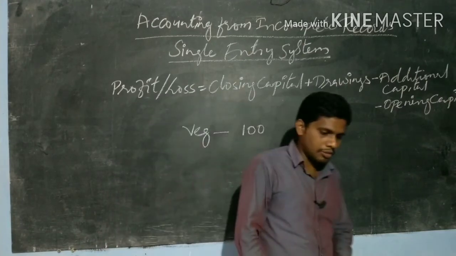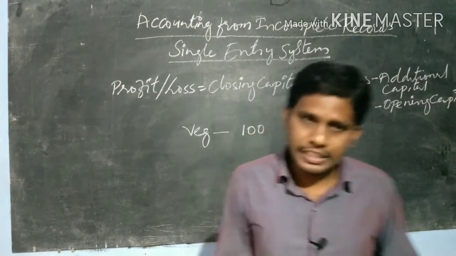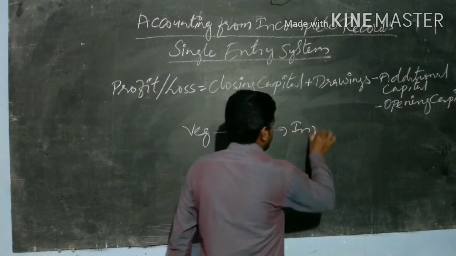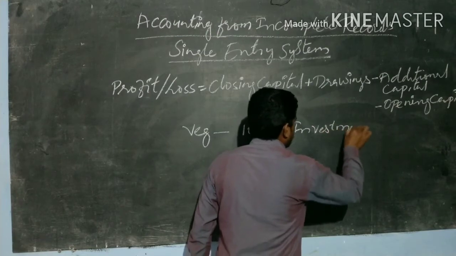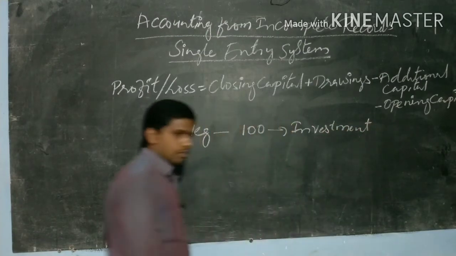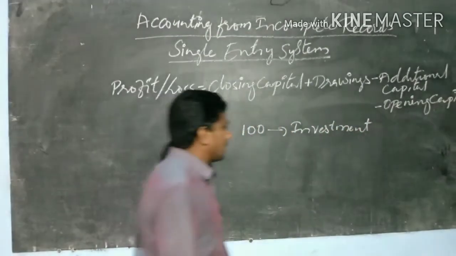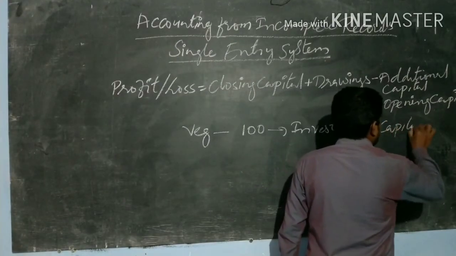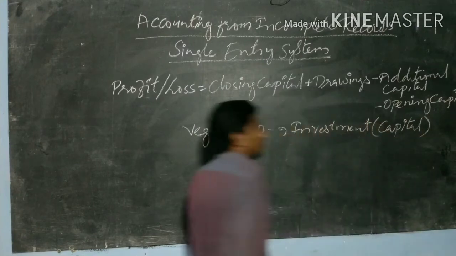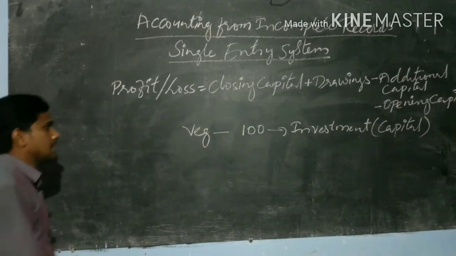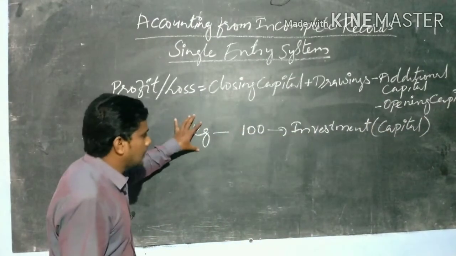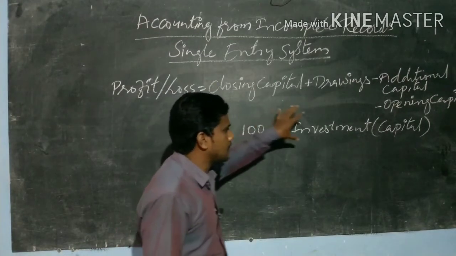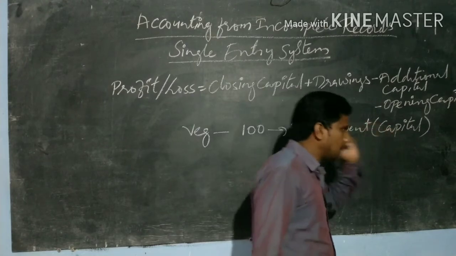So what is it? It is investment. In our accountancy language, investment is also called capital. So the vegetable seller bought vegetables of 100 rupees. It means the 100 rupees is his investment and capital.